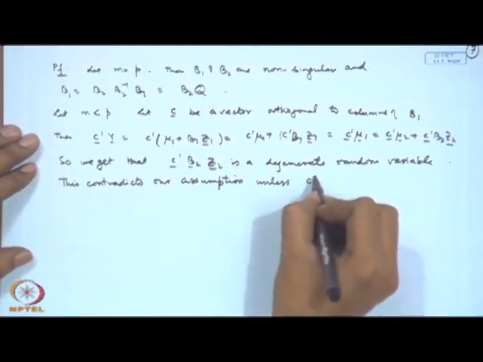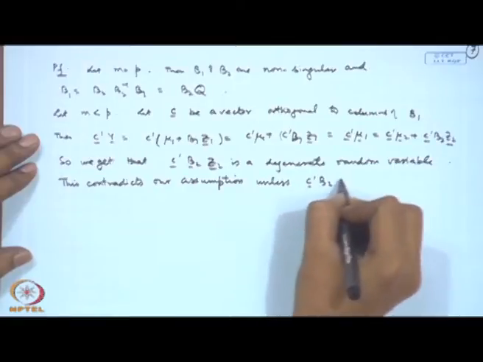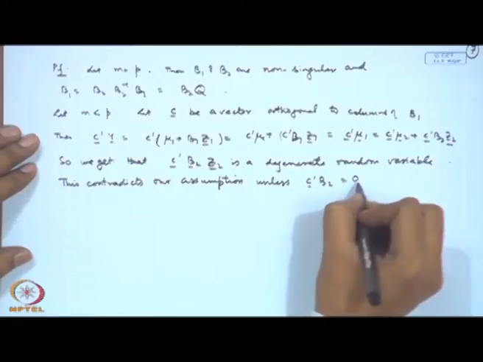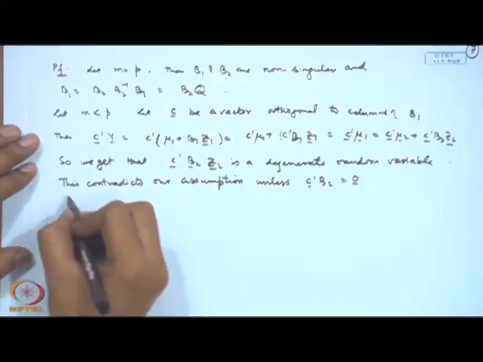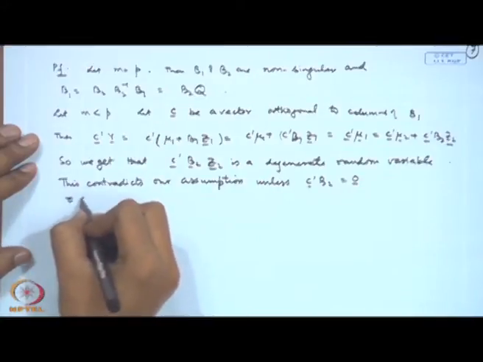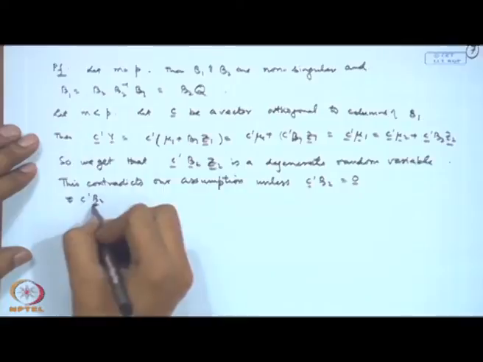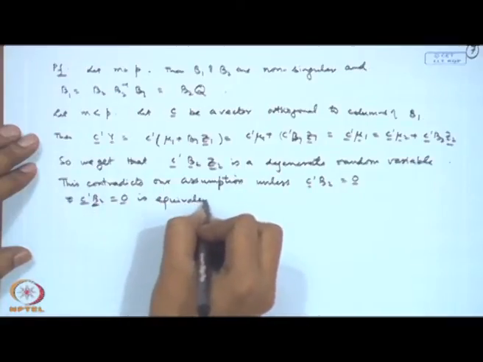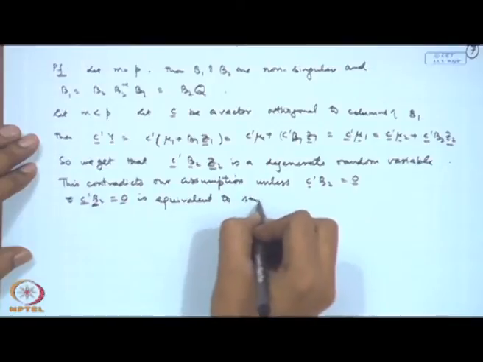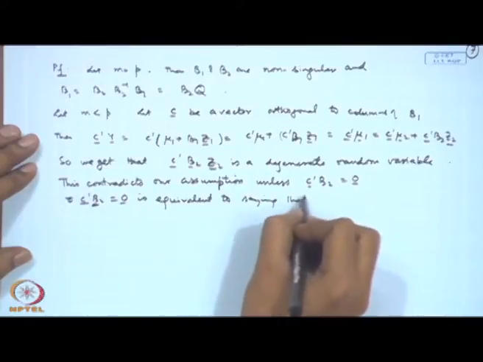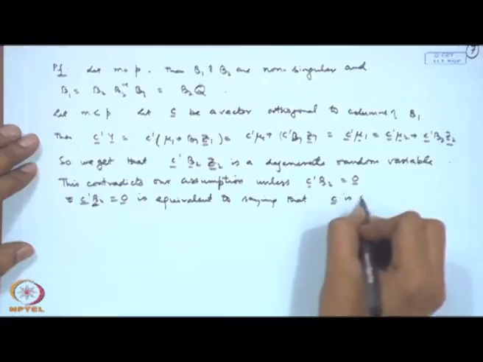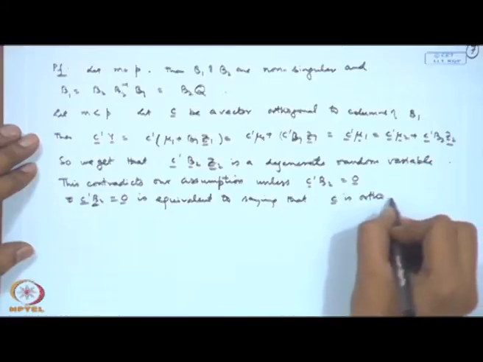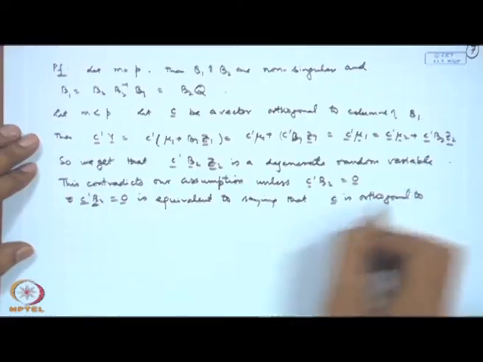Unless we have C prime B2 is equal to 0. Now, if C prime B2 is equal to 0, that is equivalent to saying that C is orthogonal to the columns of B2.